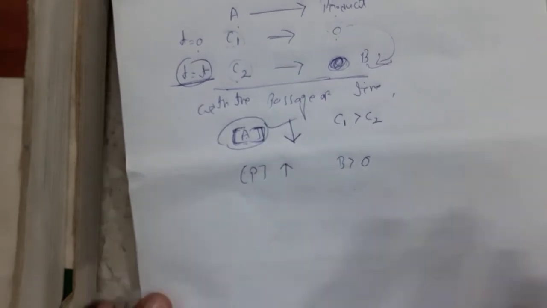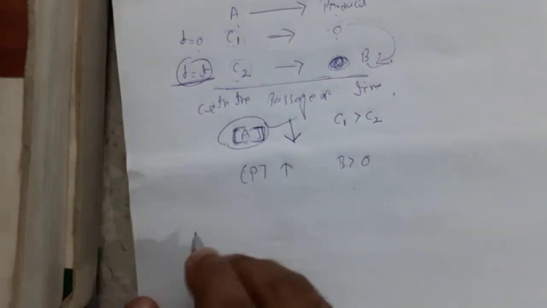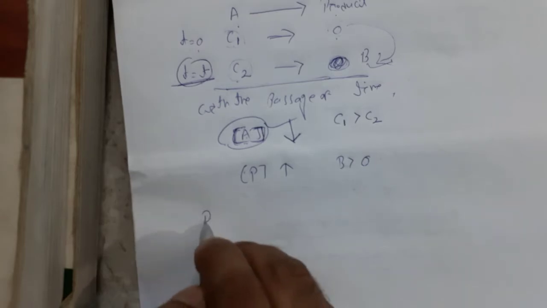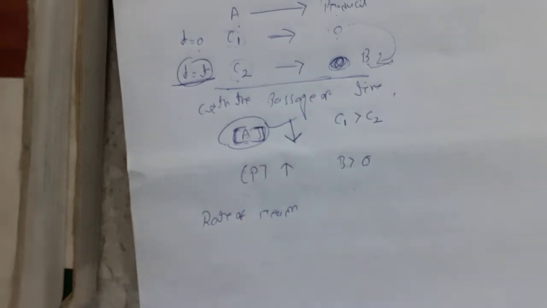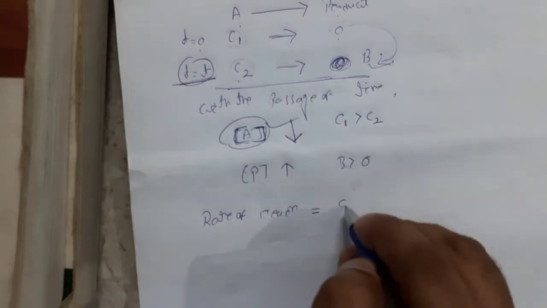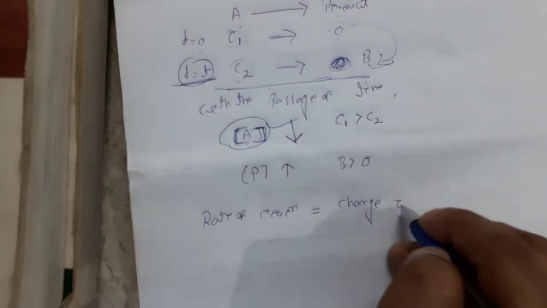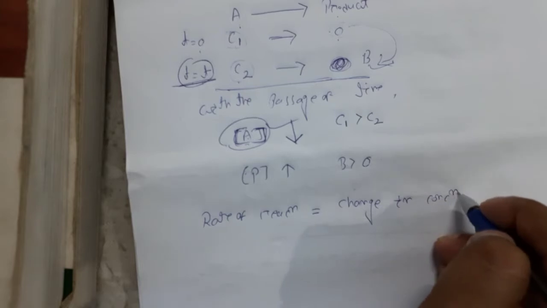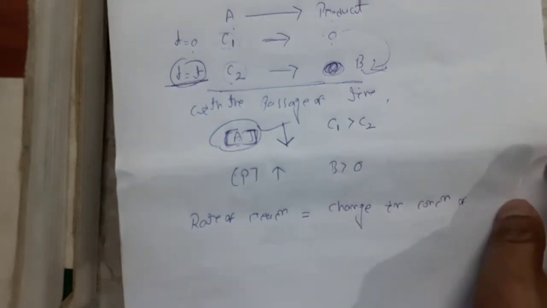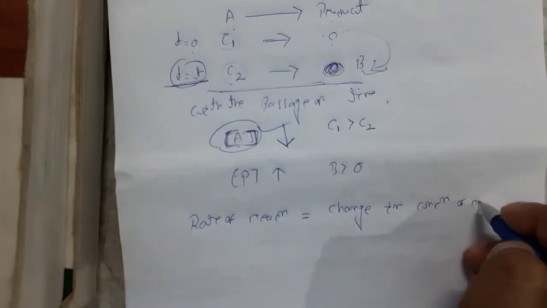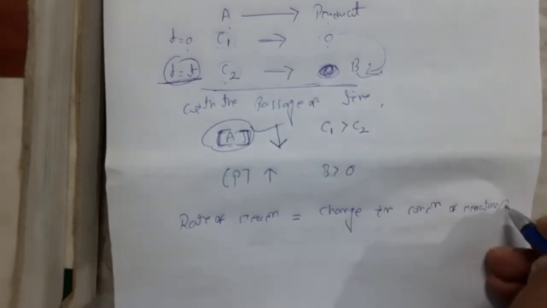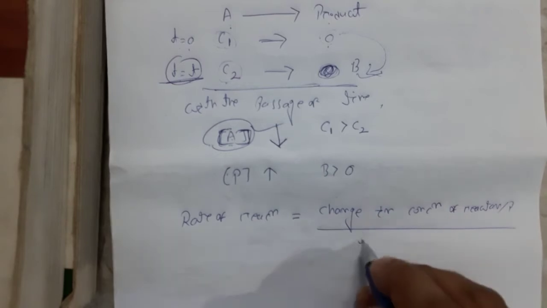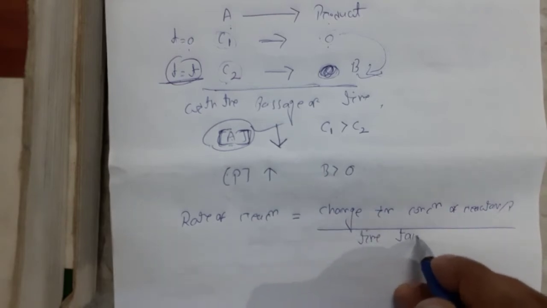So for the rate, I can define here: rate of reaction is equal to change in concentration of reactant or product per time taken.